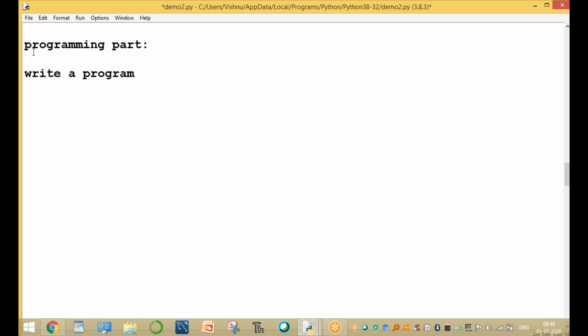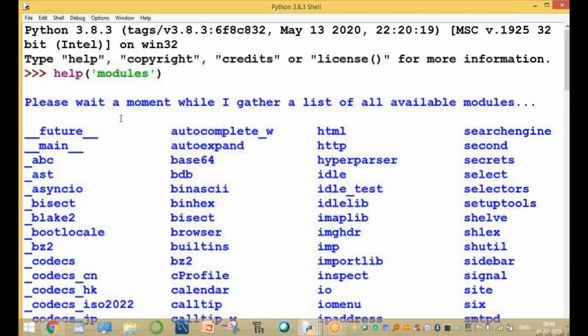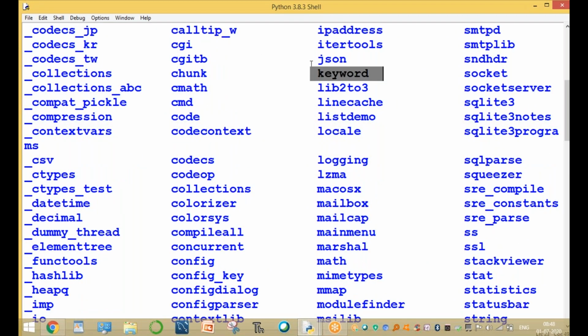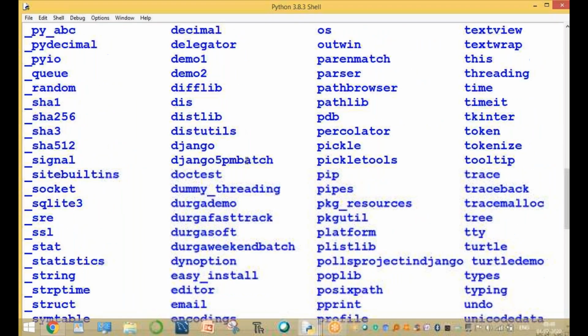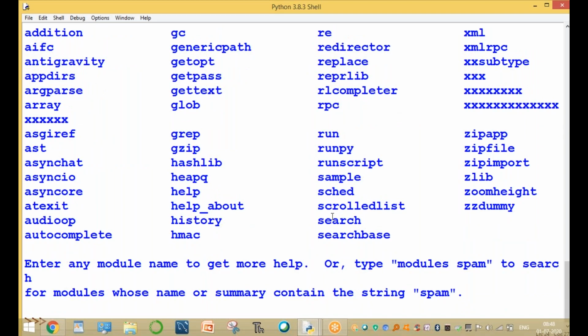Now check whether SQLite is available or not. Based on the command we are already using, help of modules displays all the modules. One module is the keyword module, JSON module, IP address, and so on. Now check whether the SQLite 3 module is available. If the SQLite 3 module is not available, then immediately you can import the module.